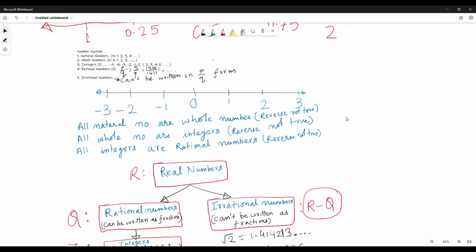And next, all whole numbers are integers. You can see all whole numbers are integers, but negative integers are not whole numbers. So all integers are not whole numbers. All integers are rational numbers. Why? Because all integers we can write in the form of p by q, where q is 1, like 3 by 1, 4 by 1, minus 3 by 1. So all integers are rational numbers, but all rational numbers are not integers, like 2 by 3, 3 by 4, 3 by 5. These are rational numbers, but these are not integers.